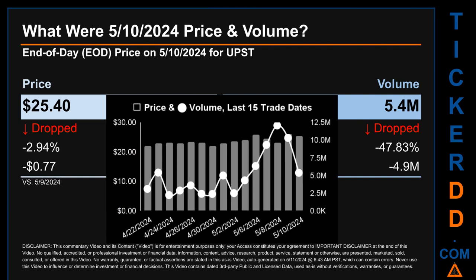Across a range of $4.09, the max and minimum end-of-day price were respectively 26.17 and 22.08. Volume saw a range of 9.9 million, from a day low of 2.2 million to a day high of 12.1 million.